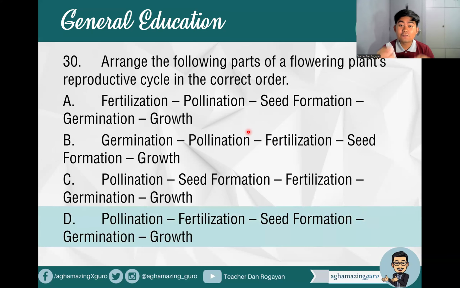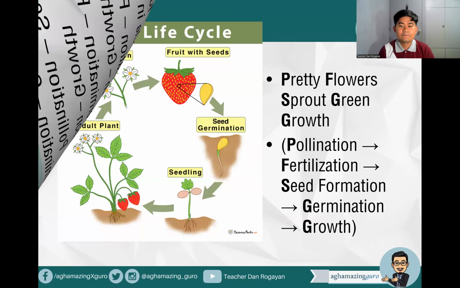There should be a fertilization. There should be meeting of the egg and the sperm. And then it will have a seed formation that would later be germinated. And that would start a plant to become an adult one, for the growth, right? So pollination, fertilization, seed formation, germination, and the growth.